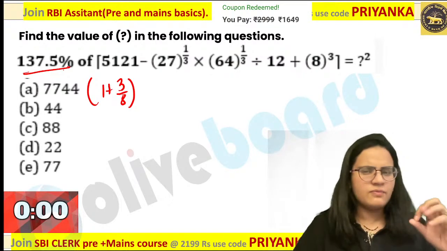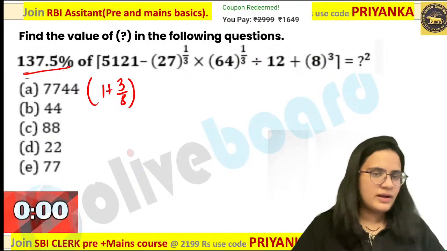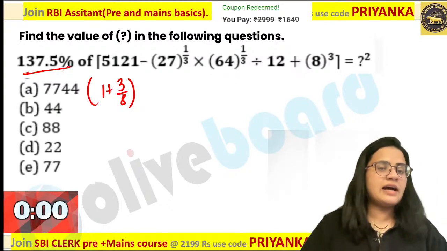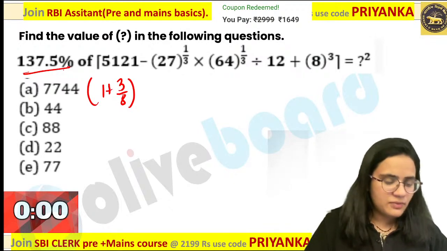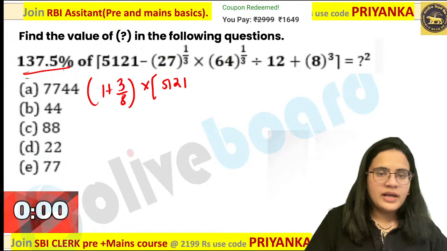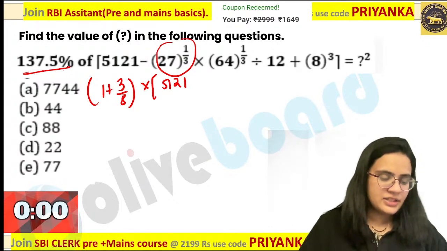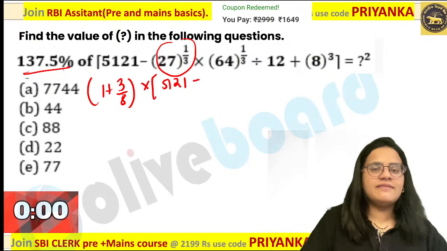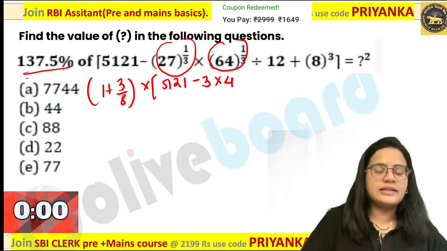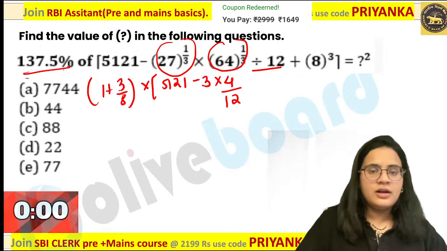I don't think so. You are somewhat near, but that is not the correct answer because I just saw the right hand side. Can you check once? You have to check your right hand side. I don't think now that 7744 would be the answer. Please pay attention. Now this is nothing but 1 plus 3 by 8. Here it is 512 by 1. Now this is 1 by 3, which means you have to take a cube root over here. Now pay attention to how I am solving this. Cube root of 27, that is nothing but 3. Here again you have to take the cube root of 64, that is nothing but 4. Here you have the divided by sign, that is divided by 12, plus 8 cube.